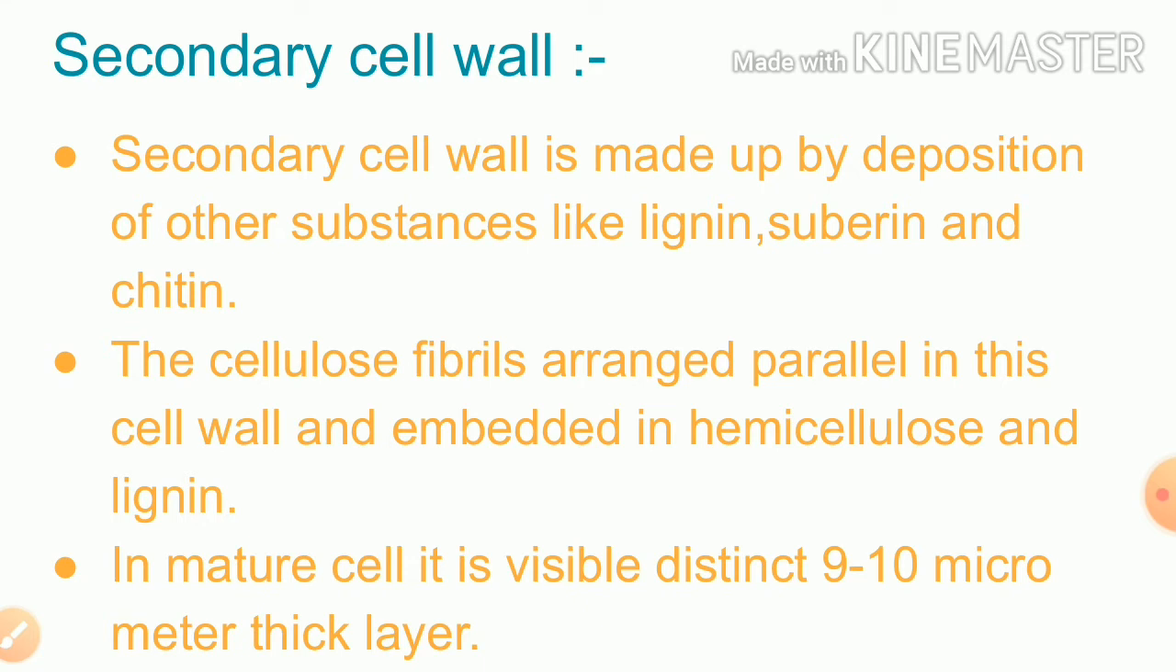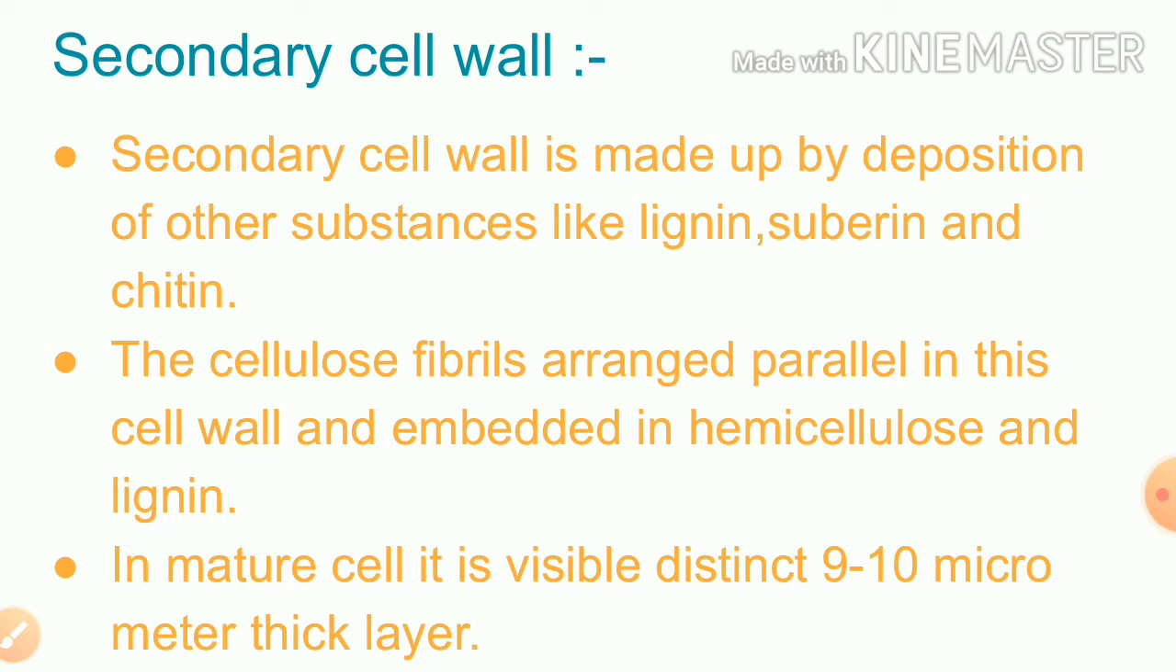In the secondary cell wall, we come to know that it is formed by the deposition of lignin, suberin and chitin on the primary cell wall. It means in the early stage we can't differentiate between the primary and secondary cell wall because there is no lignin and suberin deposition at that time. After the cell matures, we will be able to see the secondary cell wall.